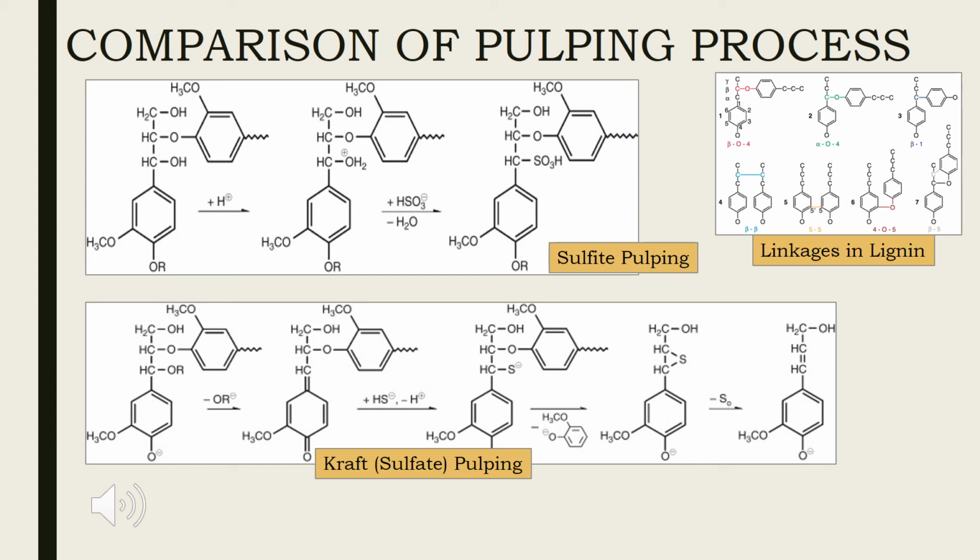It causes hydrolytic cleavage of native lignin into smaller fragments that are soluble in strongly alkaline cooking liquor. However, the resultant lignin is sulfur-free and relatively chemically unmodified when compared to other lignin types.